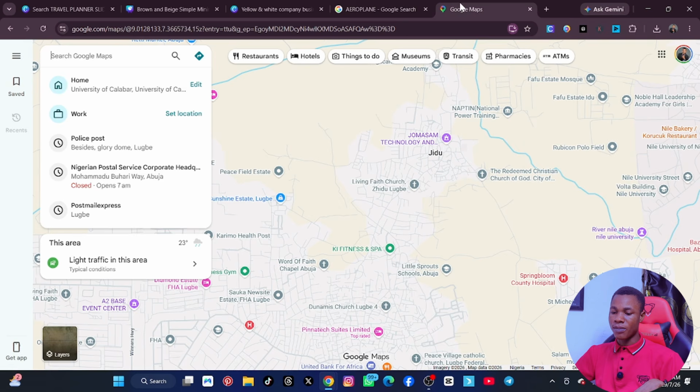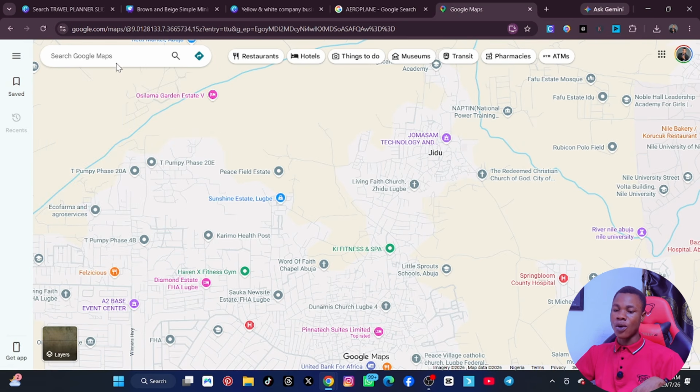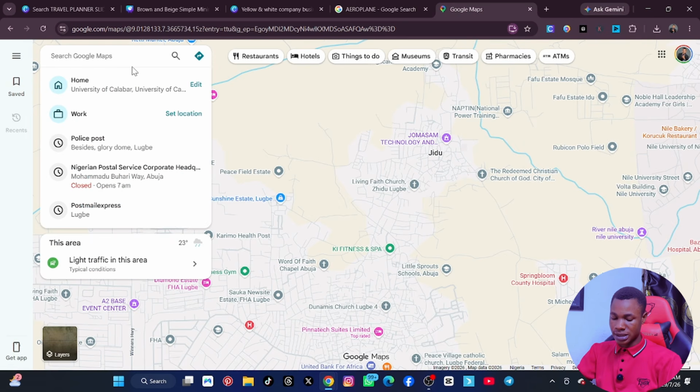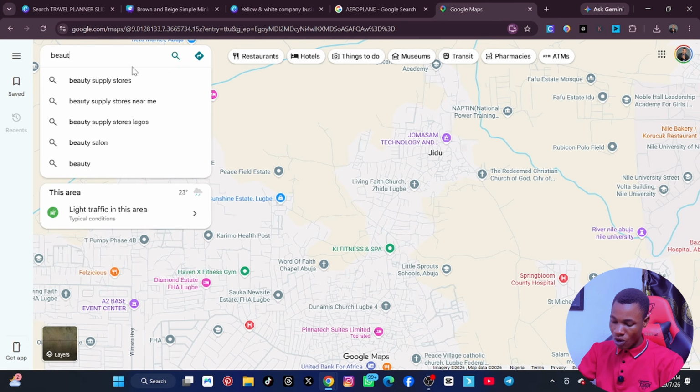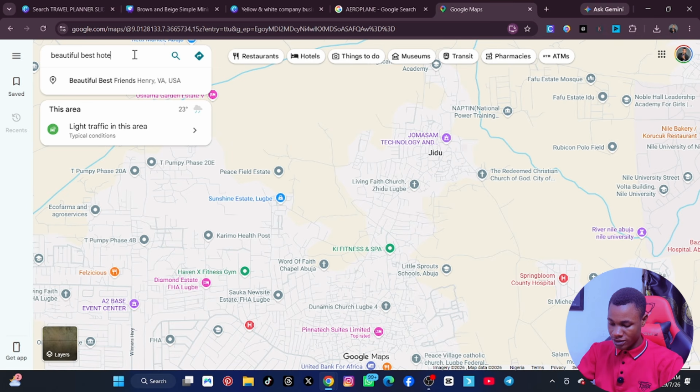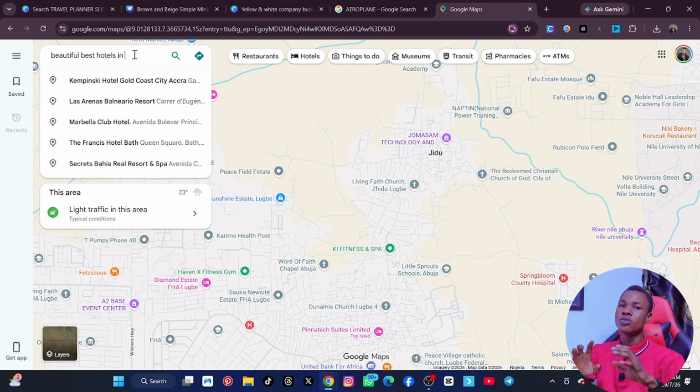So let's come to our Google Map, which is already here, and we now have to put the search in. The first thing is beautiful, or you can just put best hotels in France. Or particularly, if you put France, it's too broad, so he has to tell you where he's going in France from that Google form. So let's say he's going to Paris.